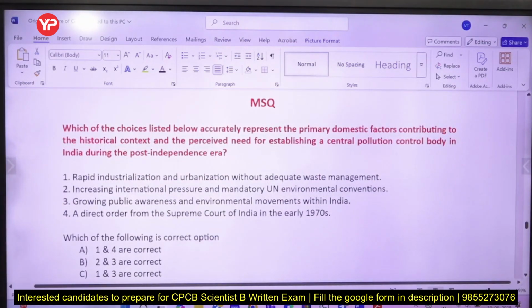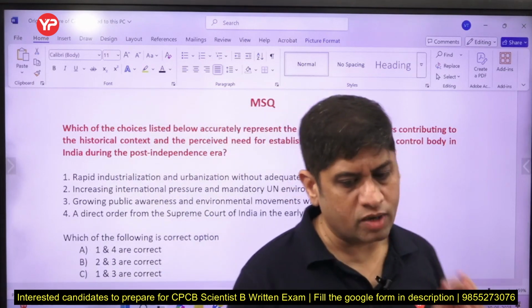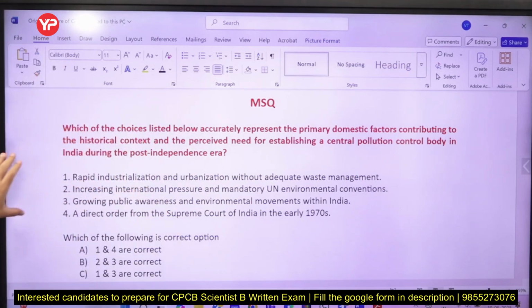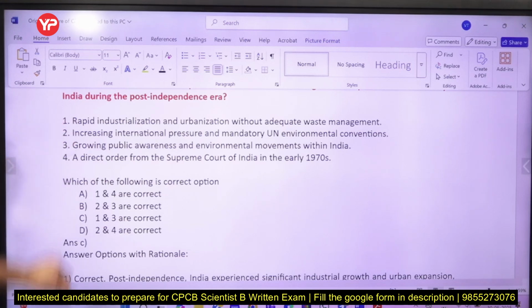Now multiple statement question friends, MCQs and MSQs and NET. सेंट्रल पोल्यूशन कंट्रोल बोर्ड का जो आपका एग्जाम आएगा उसमें MCQ है, MSQ है और NET है. MCQs हमने किया. MSQs में क्या होता है? एक क्वेश्चन होगा जैसे ये, चार चॉइस होंगी, उनमें से कितनी करेक्ट हैं? फर्स्ट, सेकंड, थर्ड, फोर्थ, ऑल 4 choices you have to read and then choice will be there. Now in this case C is correct. 1 and 3 statements are correct. So this is a different way to test your knowledge. But yes, इसमें थोड़ा टाइम लगता है आपका. MCQs के कंपैरिजन में MSQs takes more time. So do practice with YourPedia on this also.